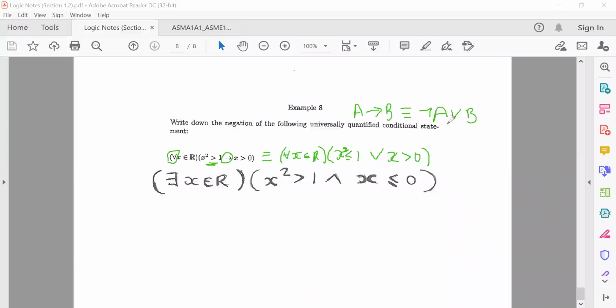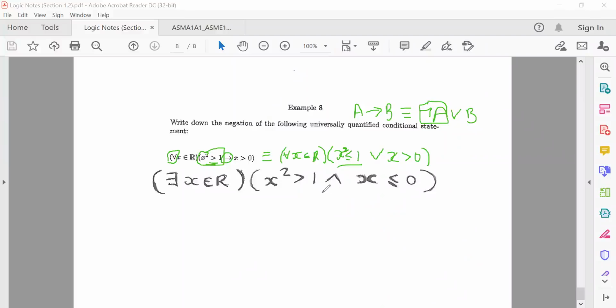In this case, we say not A or B, so not A union B. All right. So hence, you understand now why we move from x squared greater than 1 to x squared is less than or equal to 1, because we need to get rid of implication. You need to negate the first statement, and then you say or the second statement unchanged.